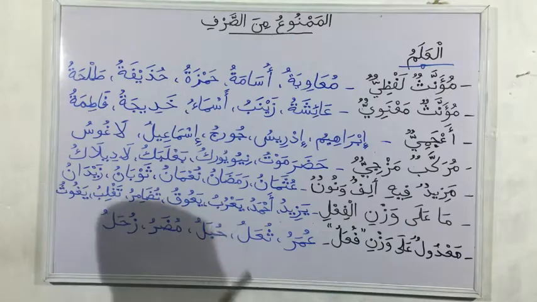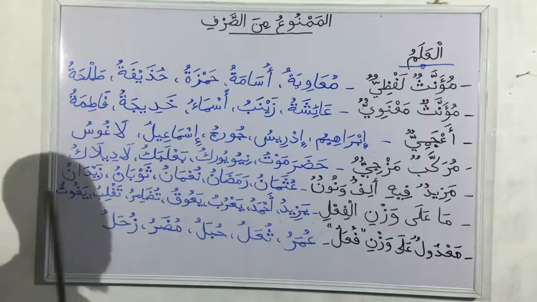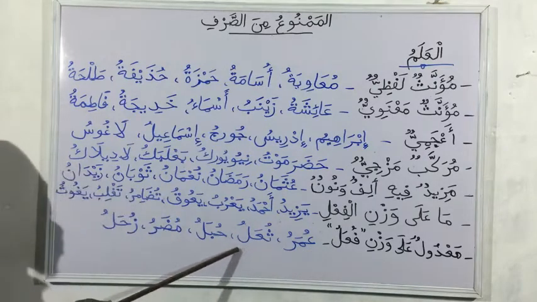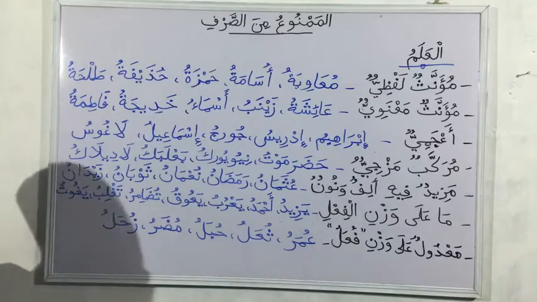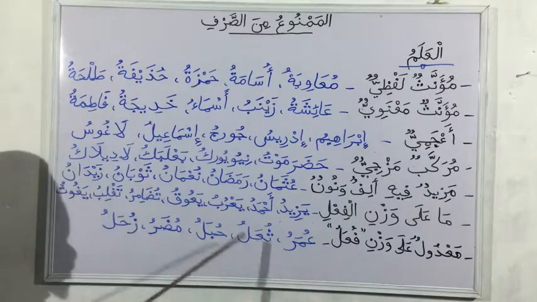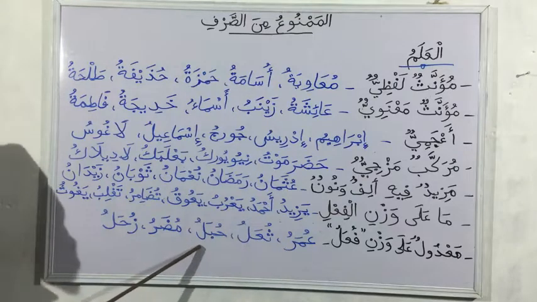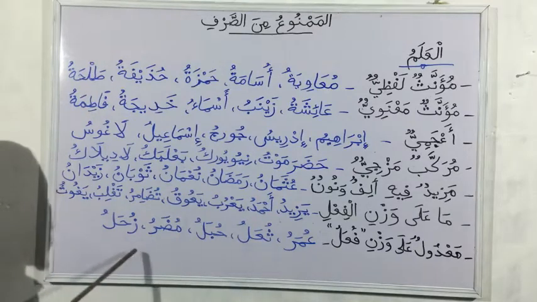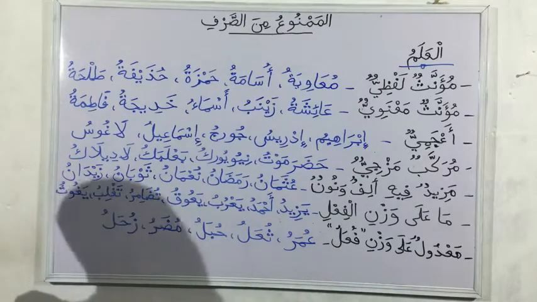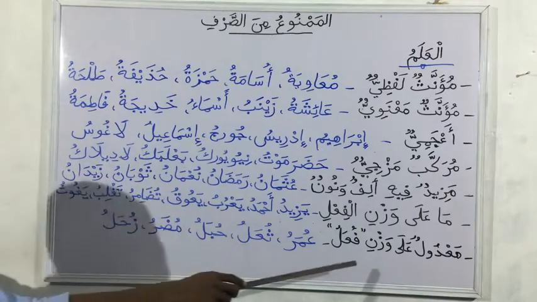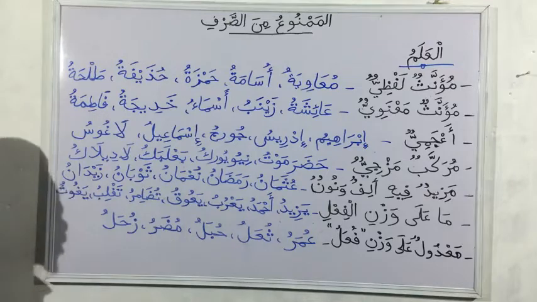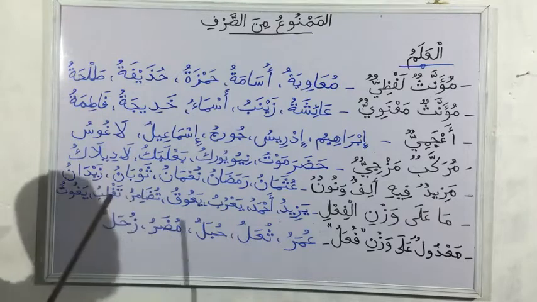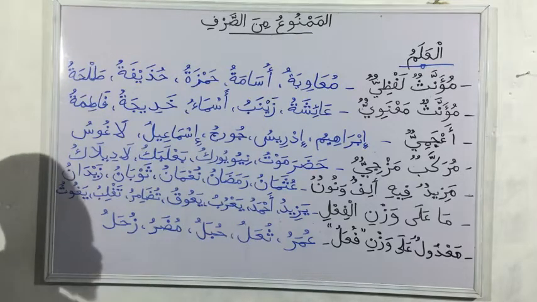Then we have madul ala wazn fu'al. So those names that come in this shape, fu'al. First one, Umar, the Sahaba. Then we have Su'al. Su'al is also a tribe in Arabia, Bani Su'al. Then we have Hubal. Hubal is also an idol. Then we have Mudor. Mudor is also a tribe. Then we have Zuhal. Zuhal is the name of one of the stars. So those are the ones that come in fu'al shape. But just remember that mamnu min as-sarf, they do not take tanween, and when they are in jarr state, they only take fatha, they don't take the kasra.